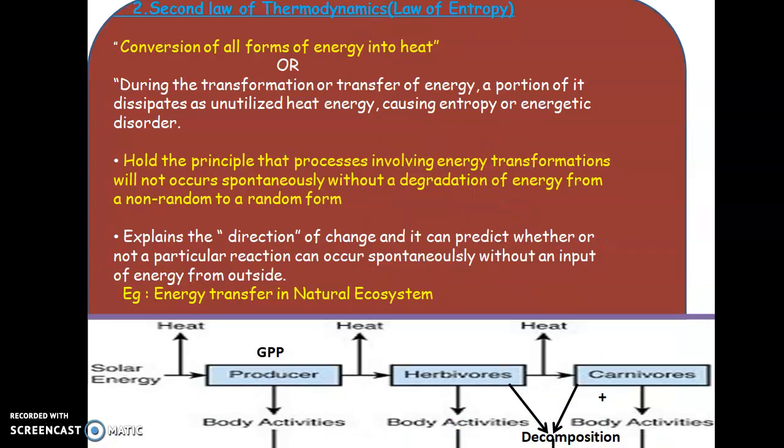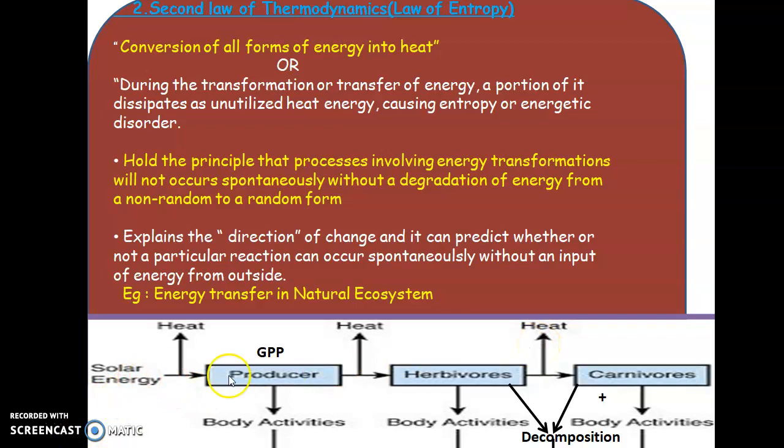Okay. Then comes the second law. The second law is the law of thermodynamics, or the law of entropy. Here I told you that during an energy transfer or energy flow, there occurs a release of some amount of energy as heat, right?